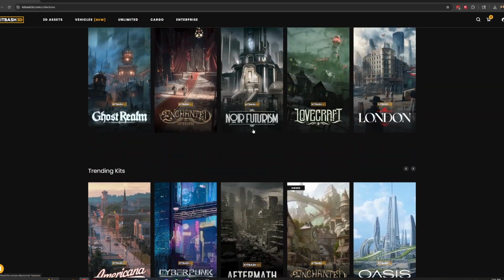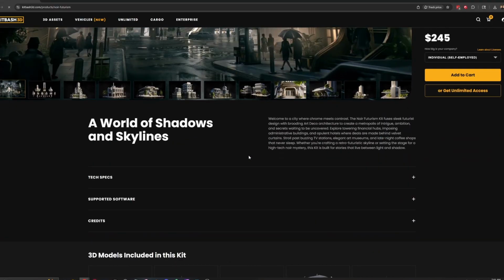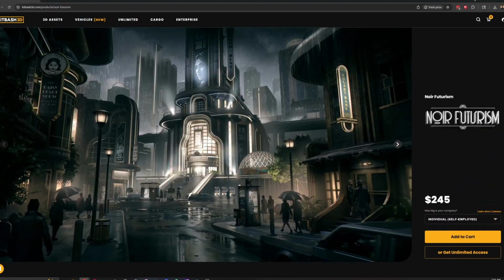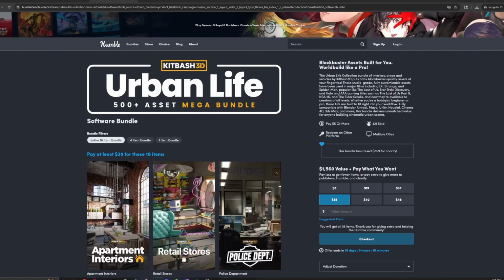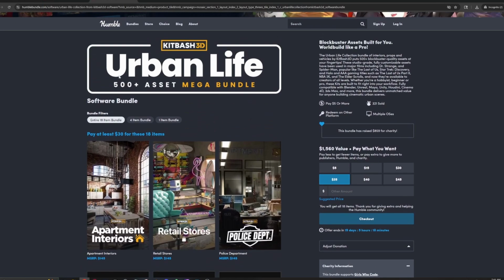And they come in these themes where you can get like an entire city, basically. You can build cities with these. And they're used in films and video games, real video games that we've actually seen, real films that we've seen. They're always used as background mats and stuff like that. So for the Humble Bundle, you can get this Urban Life 500 plus asset mega bundle.